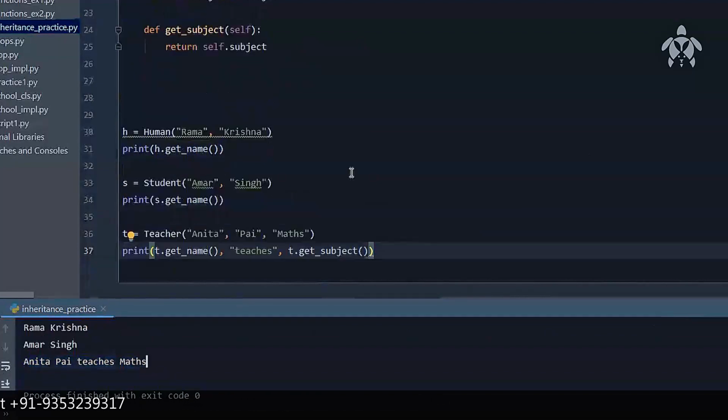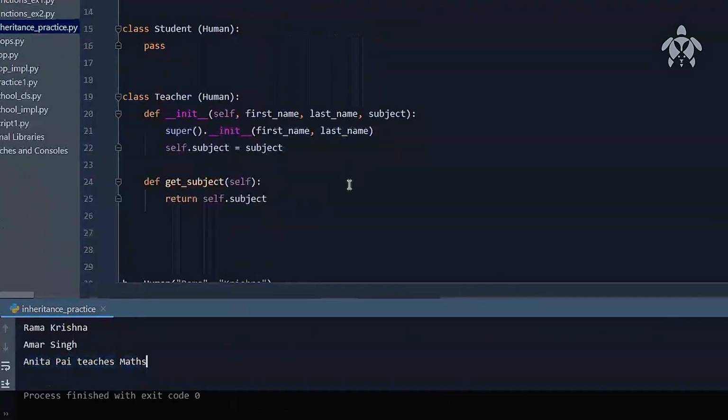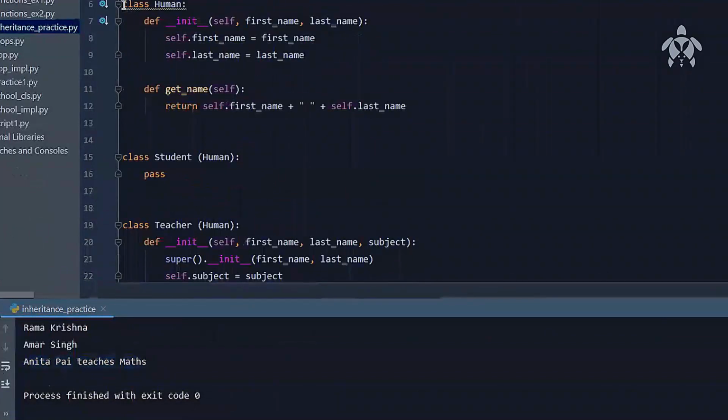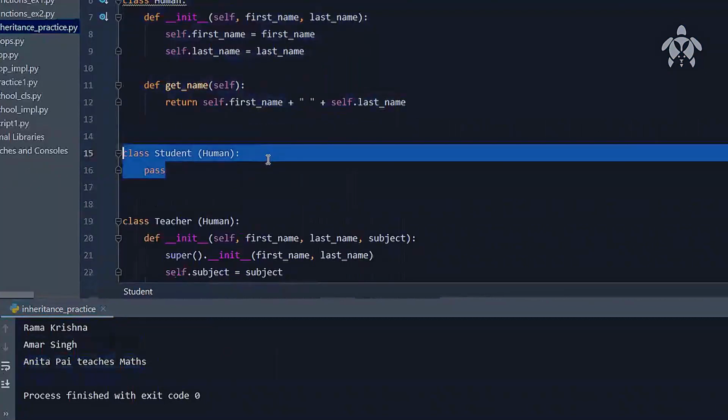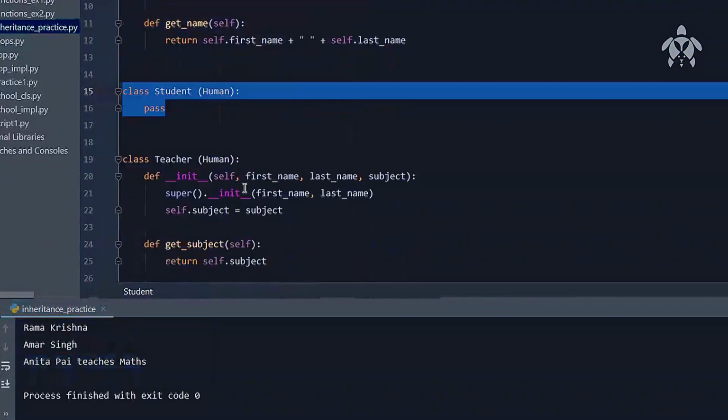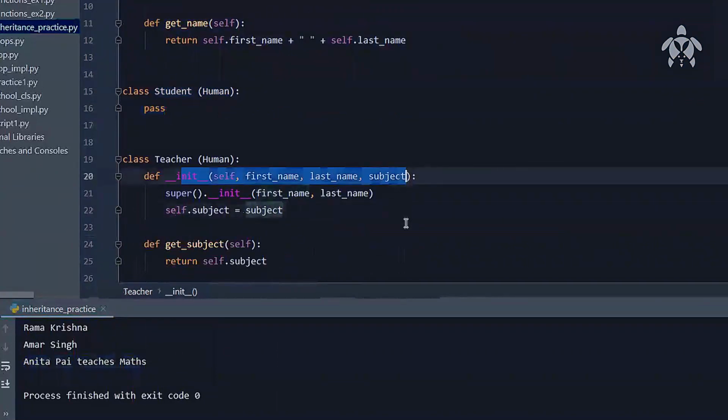Now let us say this student, so we have learned a lot of things over here, right? This we anyway already knew, how to create a class. We understood how we can inherit the properties of one class into another class. And in this one, we understood how we can also change the constructor. So this thing that we did over here, the constructor, was overridden. We changed the definition of the constructor in the child class. That's what we did basically over here.